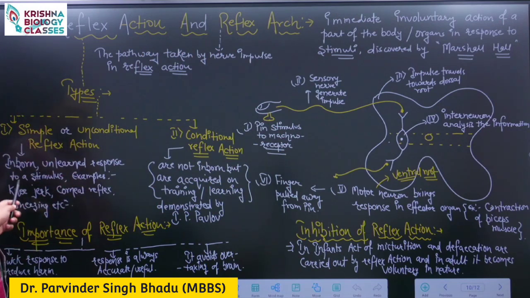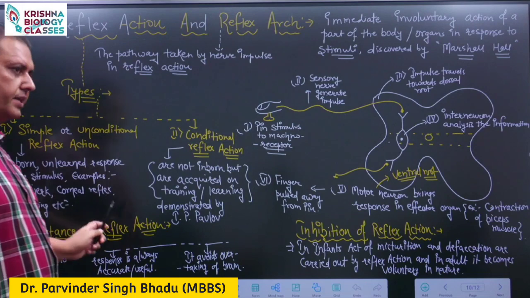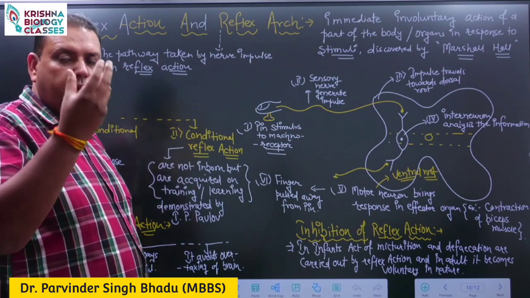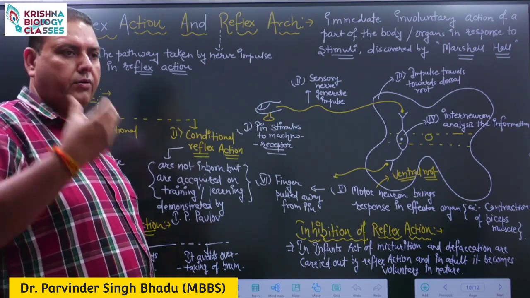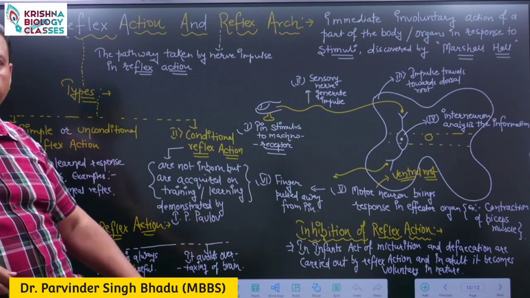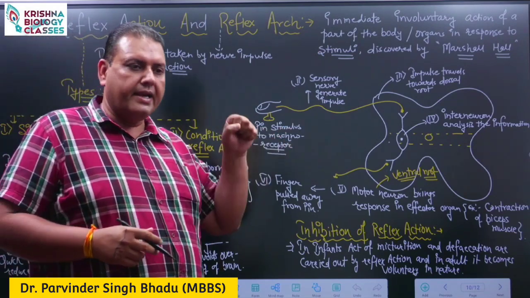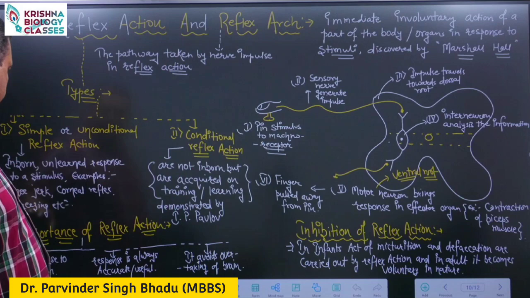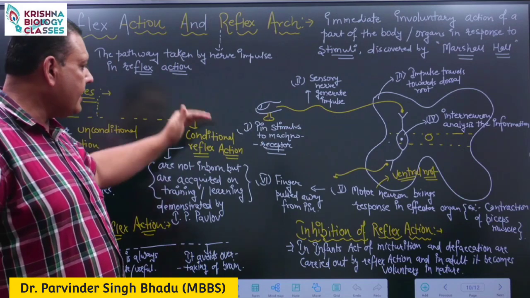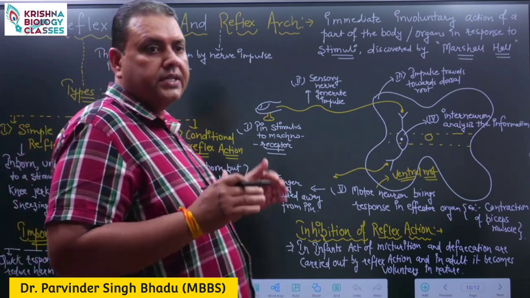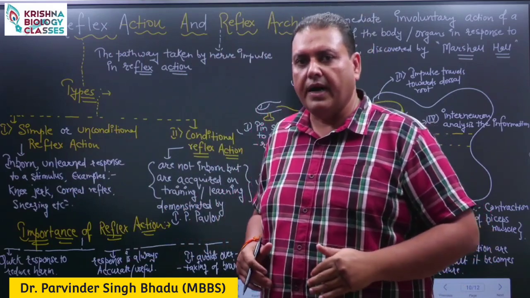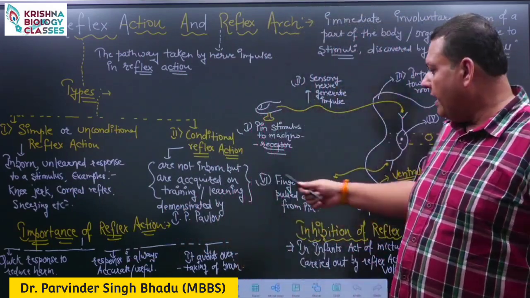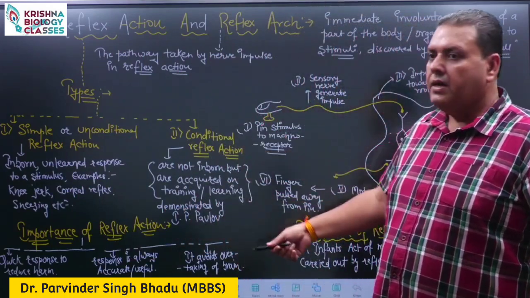For example, knee jerk reflex action and corneal reflex. If an object is coming towards our eyes, we close our eyes. If we tap our patella, we bend the knee. That is named the knee jerk reflex action. And there are conditional reflex actions which are not present in us from birth, but later on by learning or training we develop them.